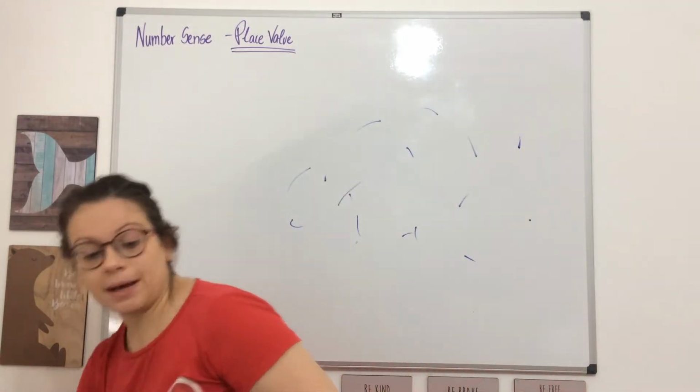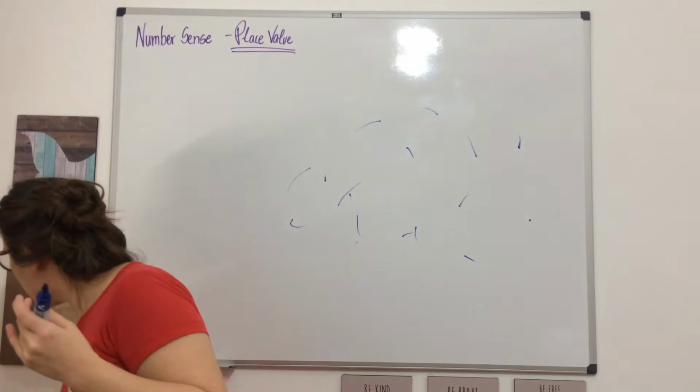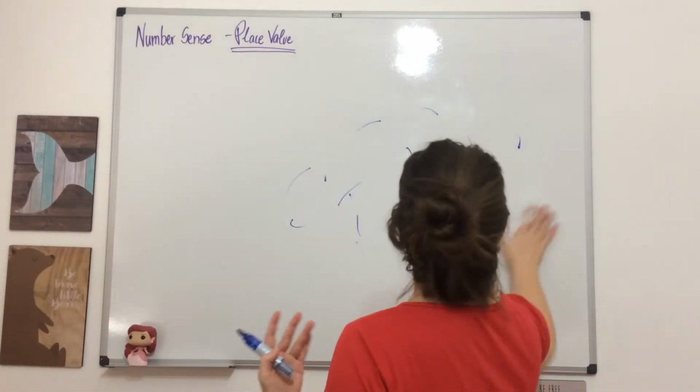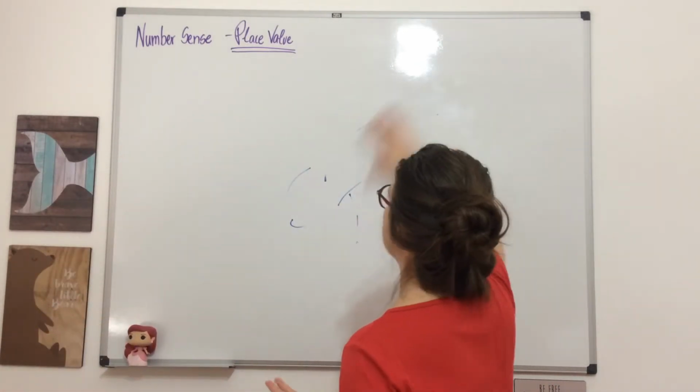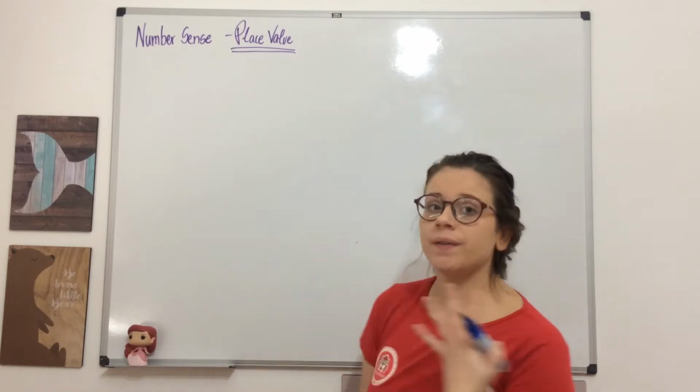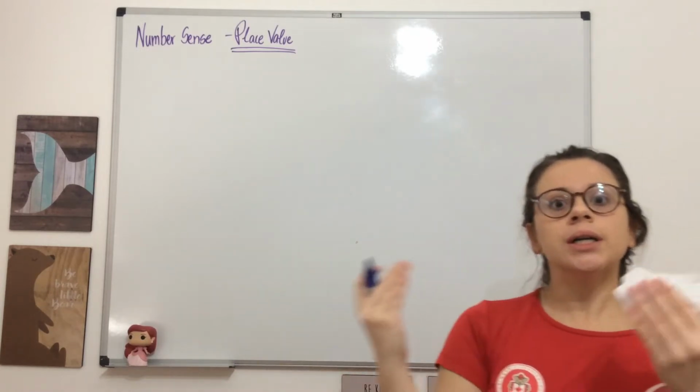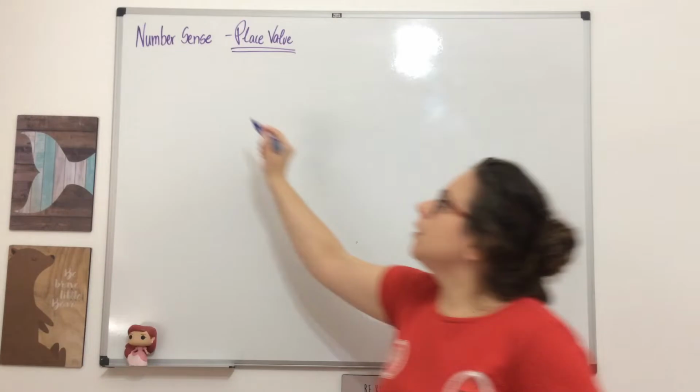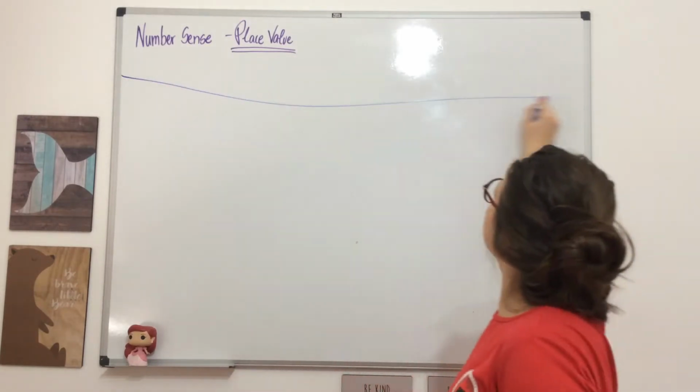When we talk about numbers, we talk about something called number sense and place value, and they help us to understand and organize numbers better. You are familiar with place value?